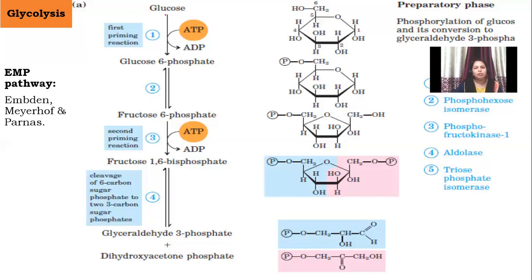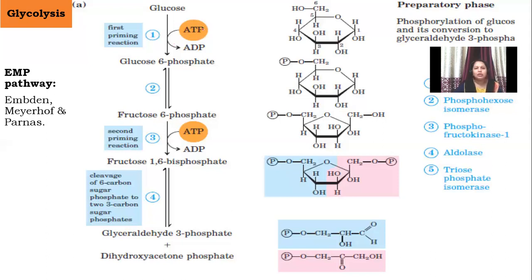Now let us study one by one how the glucose is converted into pyruvic acid. The first step in the breakdown of glucose is conversion of glucose into glucose 6 phosphate. This is the first reaction intermediate formed from the glucose, and to form this intermediate there is a requirement of ATP.